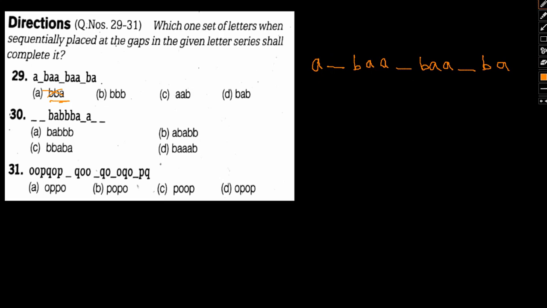Now let's put option 2, BBB. So I put B, B and B. Okay, so we have A, BB, AA, BB, AA, BB and A subsequently. So yes, it forms a pattern, basically double A, double B, double A, double B, double A, double B, and subsequently goes on and on. So yes, B could be our probable answer, but then again let's check other options as well.